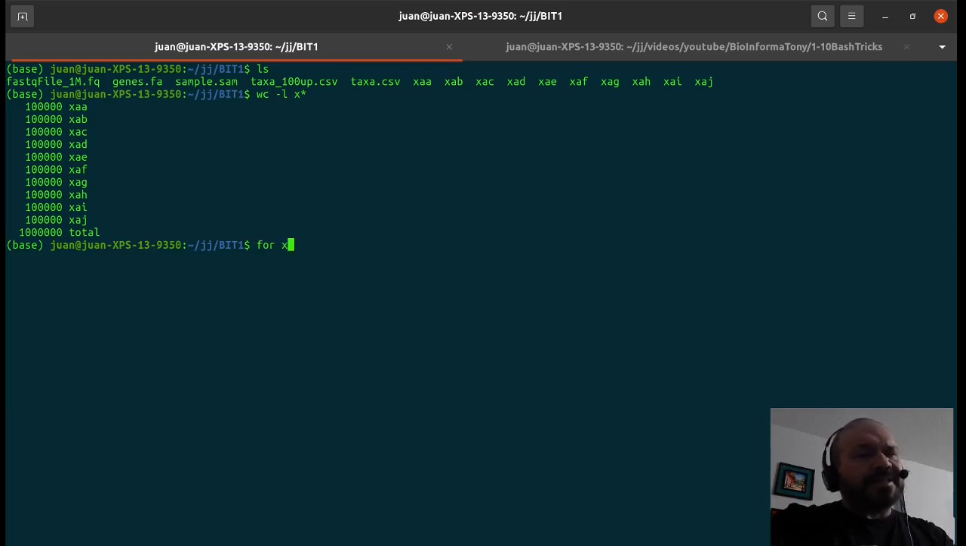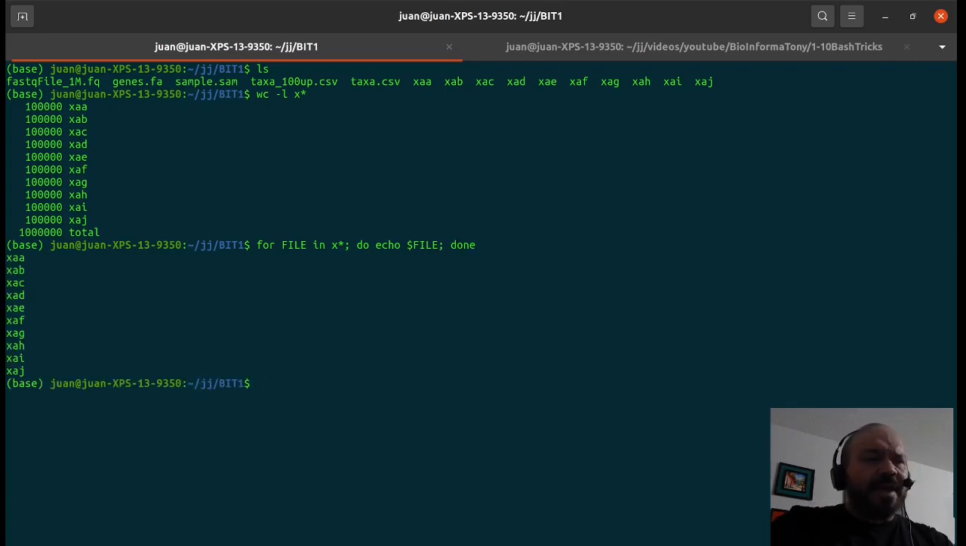All files that start with X, then semicolon, do whatever we specify here. We will just say list the number. Oh, sorry, I have to assign that to a variable. For file in whatever file starts with X, just print simply the name of that file, and you can see that we have iterated along all the files that we just generated with the split.